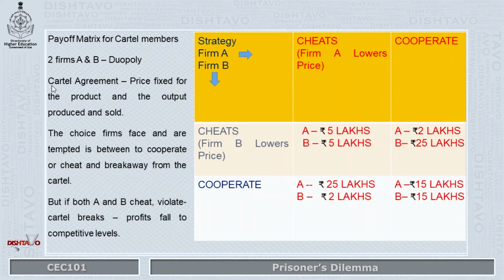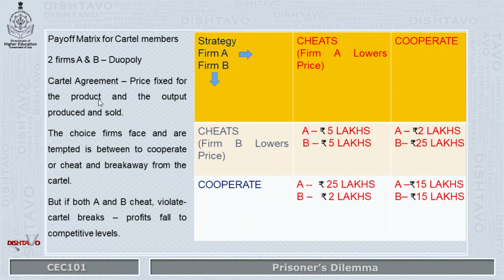Now, because these two firms have signed a formal agreement called a cartel agreement, A and B both agree that the price will be fixed for the product and both would charge the same price.